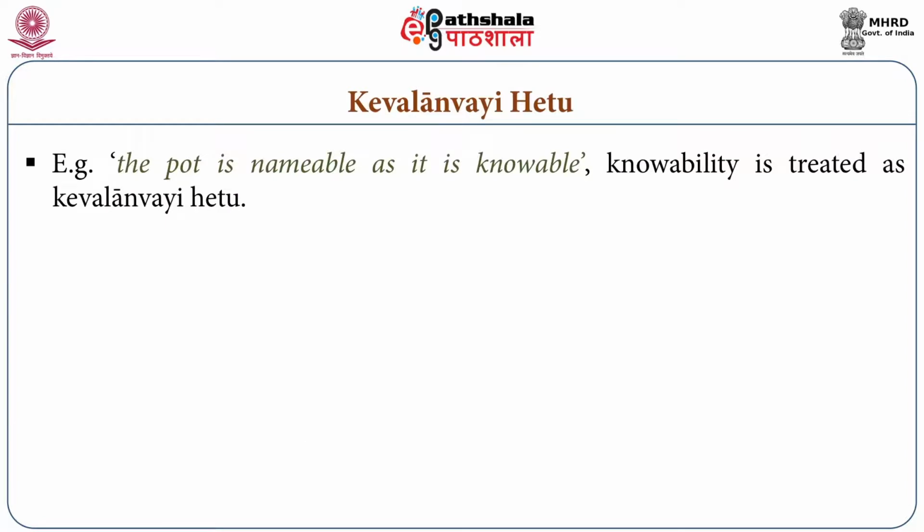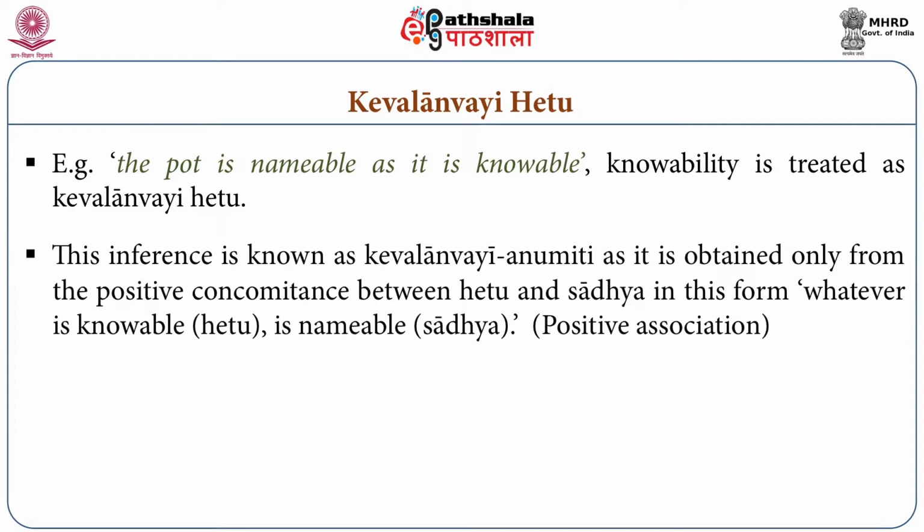Now we will try to understand the keval anvay hetu. In case of inference, the pot is nameable as it is knowable. Knowability is treated as keval anvay hetu. This inference is known as keval anvay anumiti, as it is obtained only from the positive concomitance between hetu and sadhya in this form: whatever is knowable (hetu) is nameable (sadhya). For example, table, chair, etc.